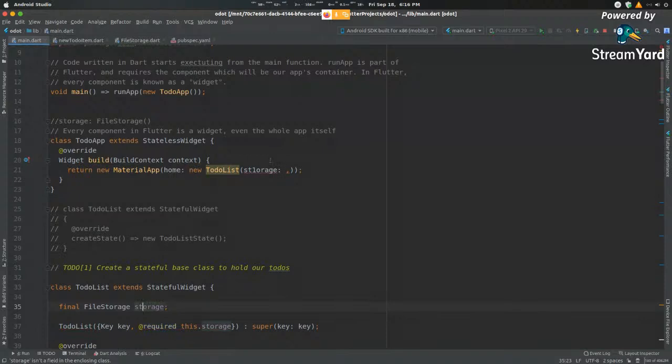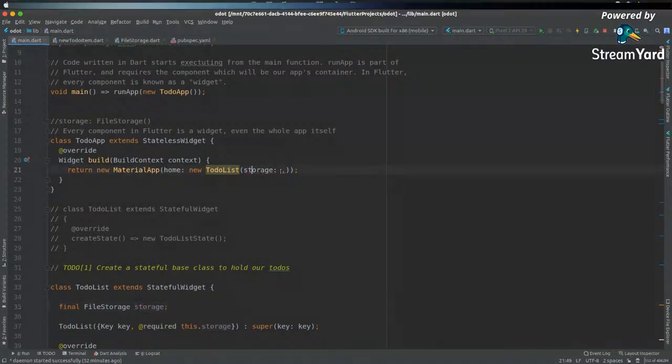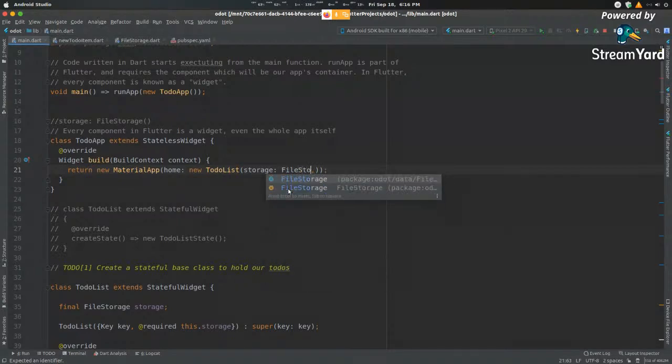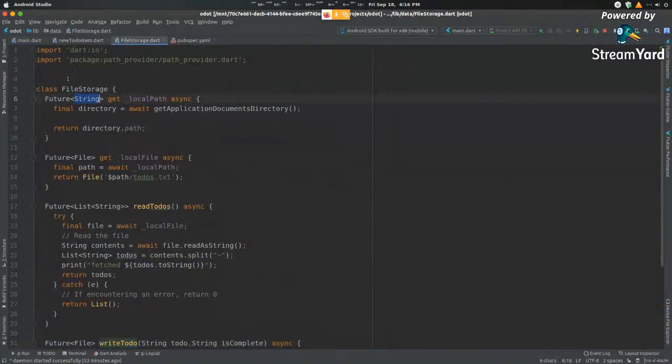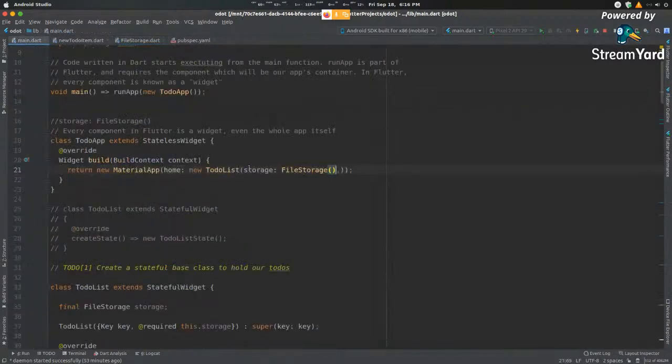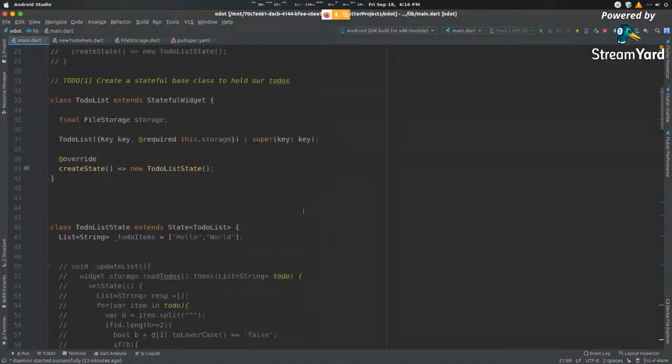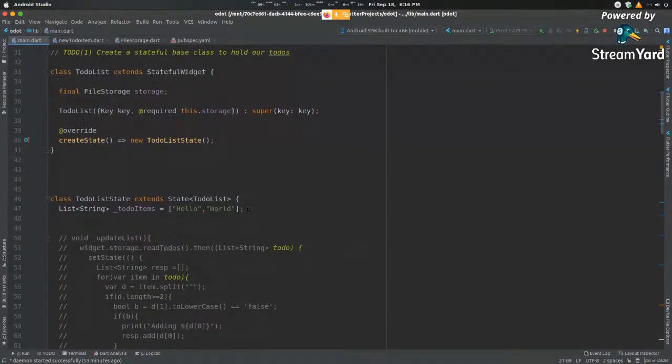So let's just remove this. Let's remove this. We have our storage. We want it to be a new file storage, or whatever your class name is here. My class name is file storage, so I'll be using file storage. So that is our list passed.